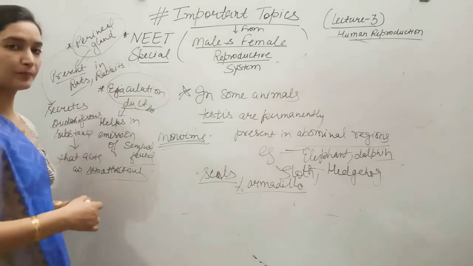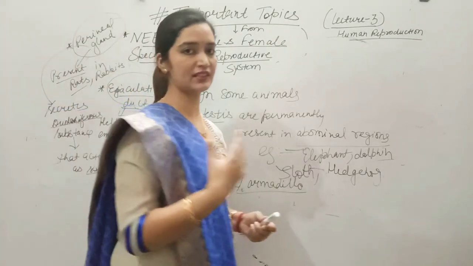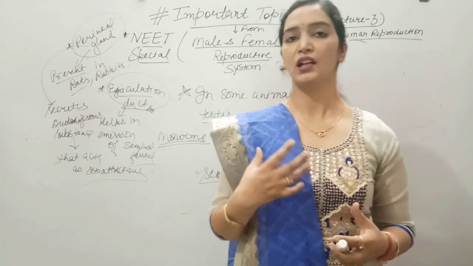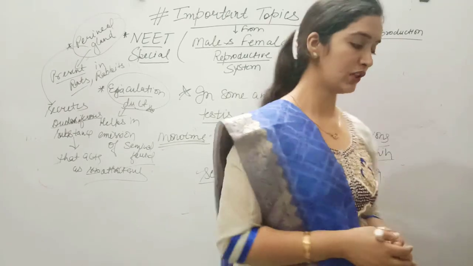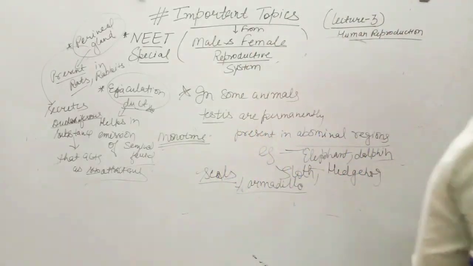It means male rats and rabbits secrete this odoriferous substance to attract the female animals for copulation.